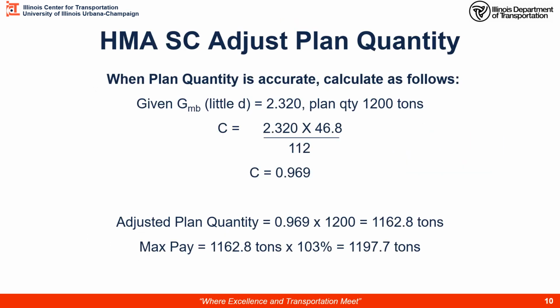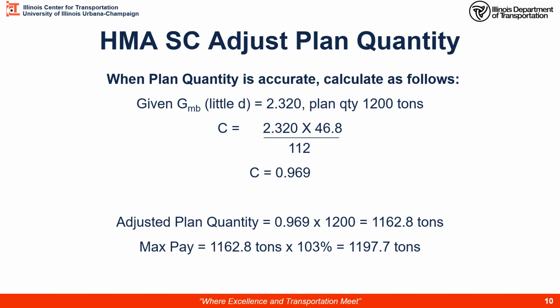Here we go. How do we adjust the planned quantity? When the planned quantity is accurate, right? We didn't change it with measurements. We only have planned quantity. We have the GMB or little d from the mix design of 2.320. The planned quantity is 1,200 tons. We have to calculate our C factor. So we have our GMB, 2.320, times our constant of 46.8. Our plans told us that the designer assumed 112 pounds per square yard inch. We calculate the C factor.